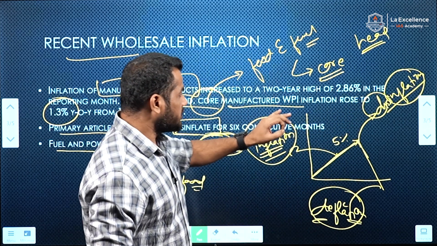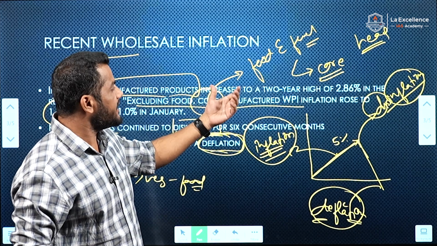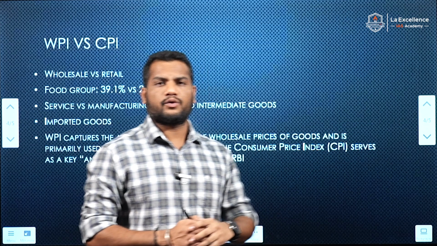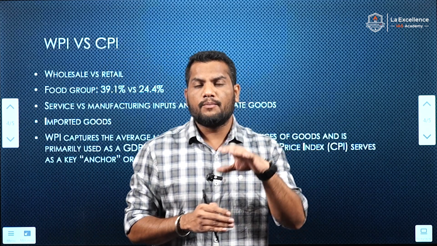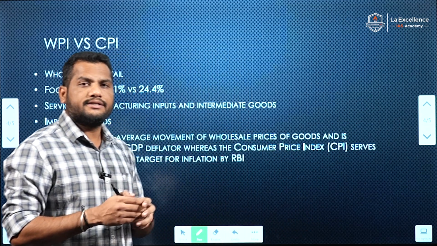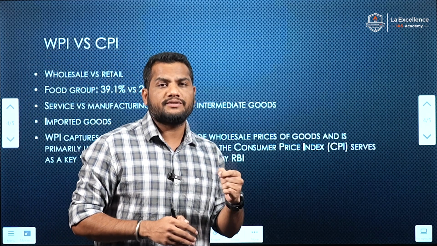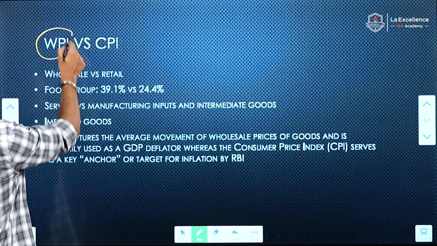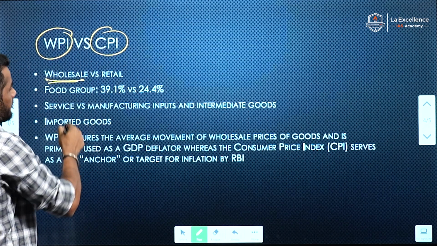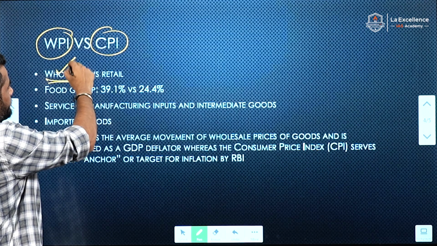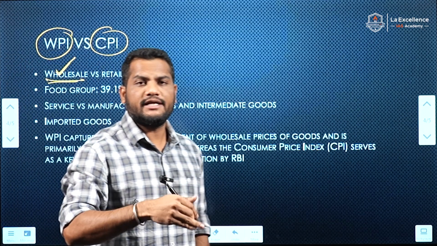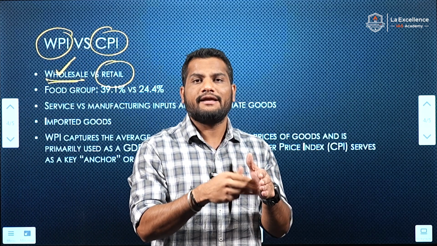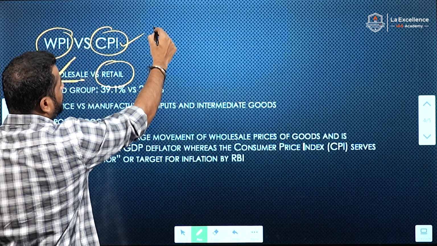Hope you understood these terminologies, and also you got an idea about what is core inflation and what is headline inflation. And with respect to the difference between WPI and CPI, we already discussed that the wholesale price index measures the inflation at the bulk level. But what is the difference between WPI and CPI? As we discussed, WPI measures the wholesale inflation, but CPI measures the inflation at a consumer level, at a retail level, because this is called the consumer price index.